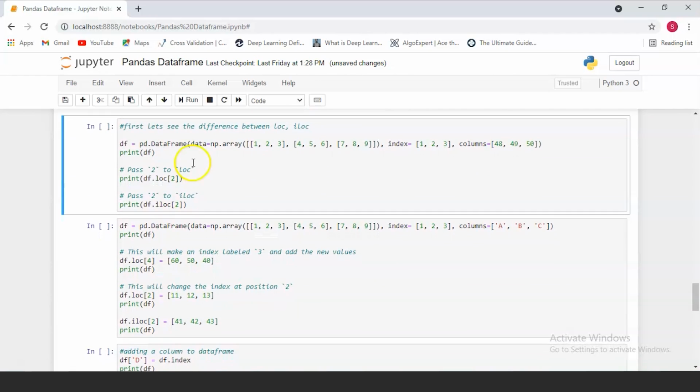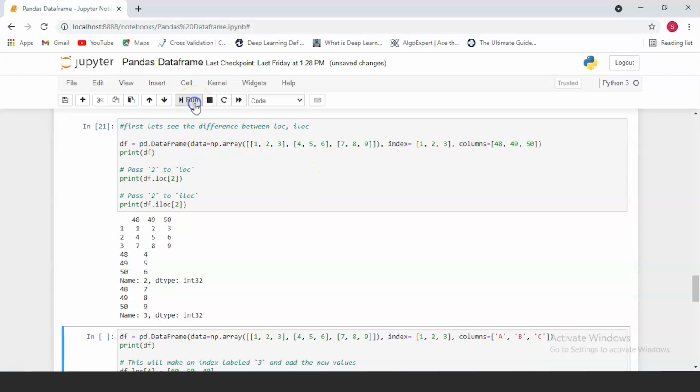Before we can add rows and columns to a data frame, let's see the differences between loc and iloc in a lot more detail. Over here we have our pandas data frame. We've created a new pandas data frame, and let's print it and see how it looks. Our data frame has 3 columns, 48, 49 and 50, and the row indexes are 1, 2 and 3. The first thing that we're going to do is use the loc function to access our row. How do we know it's a row? Because we haven't mentioned any columns.